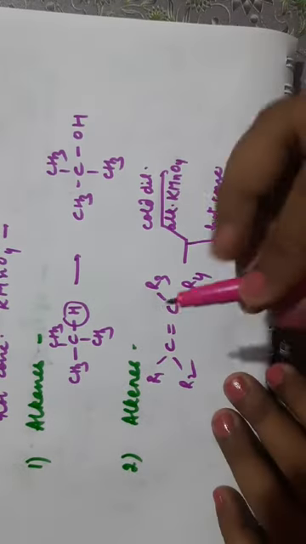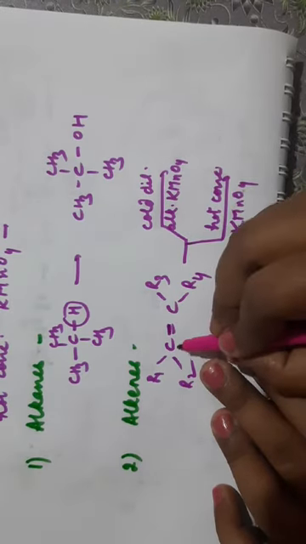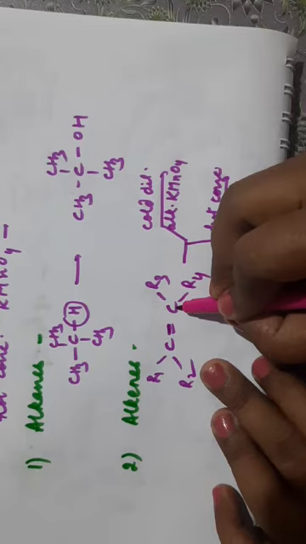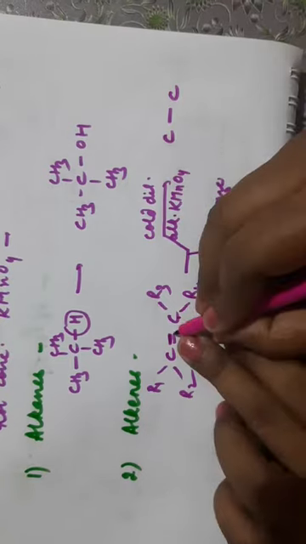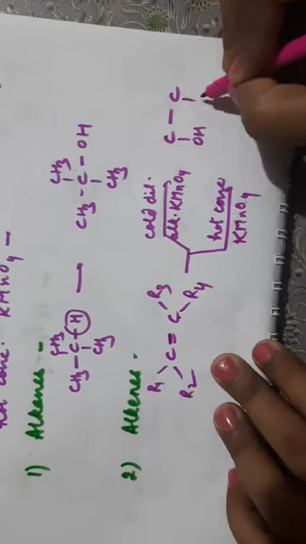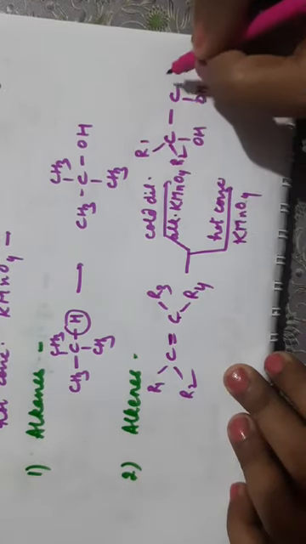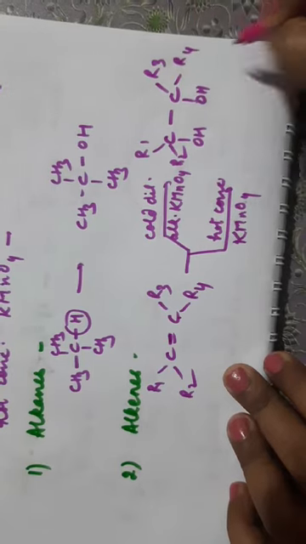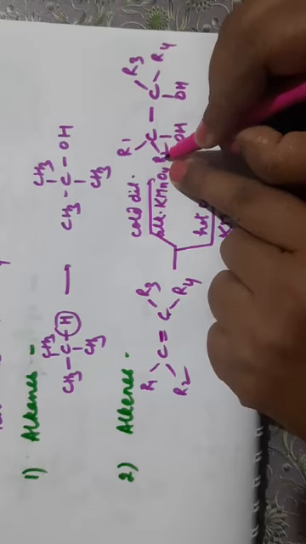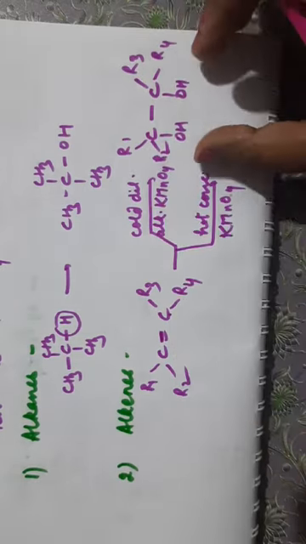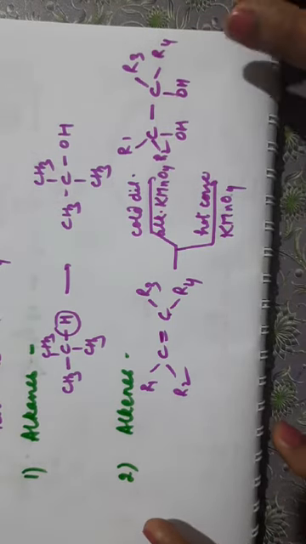Now with cold dilute alkaline KMnO4, the pi bond will be removed and one OH group will be added to each doubly bonded carbon. So this is carbon, this is carbon, and in place of the pi bond there will be one OH group attached to each carbon, with R1, R2, R3, R4. Clear? Now if the R groups are hydrogen, glycols will be formed, alpha beta glycols or vicinal diols.